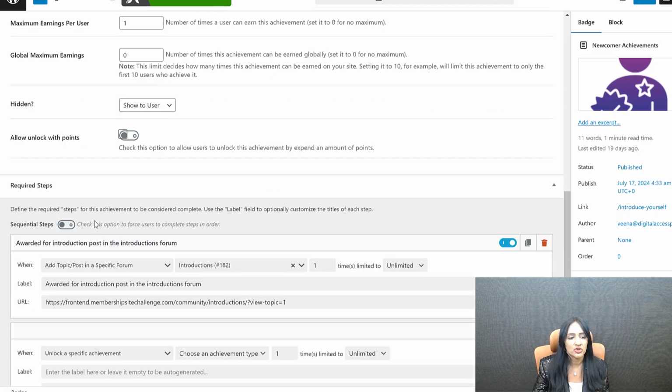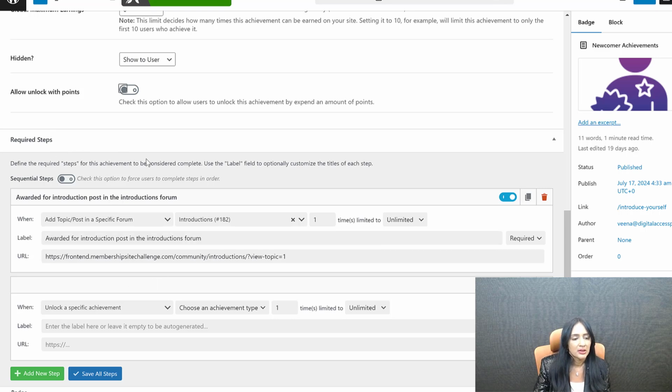All right, let me go down here and show you how to set up the required steps. So this is the one you need to set up. I have set up the step already, but you can click on add new step. When you're creating a new badge, click on add new step and define your steps.